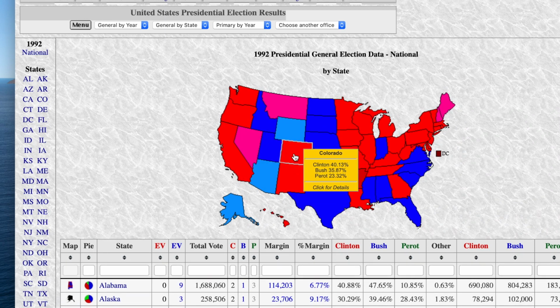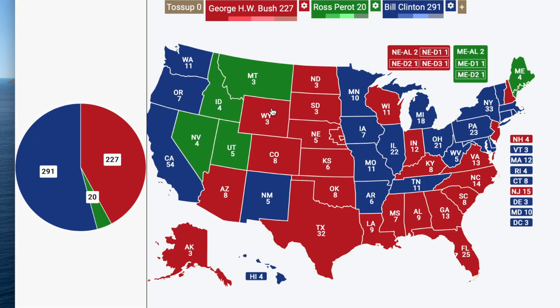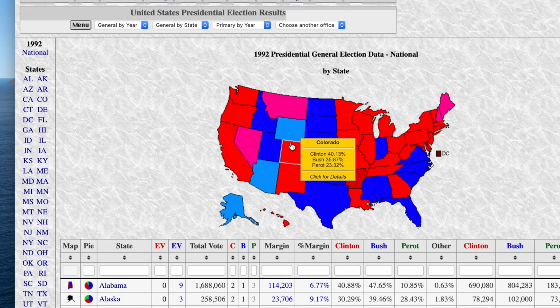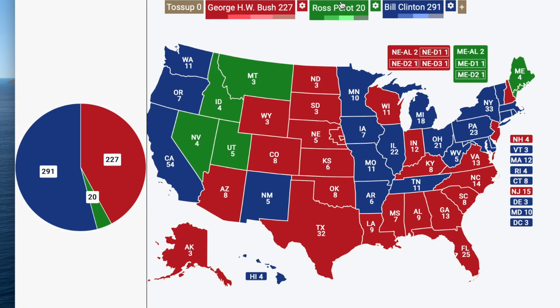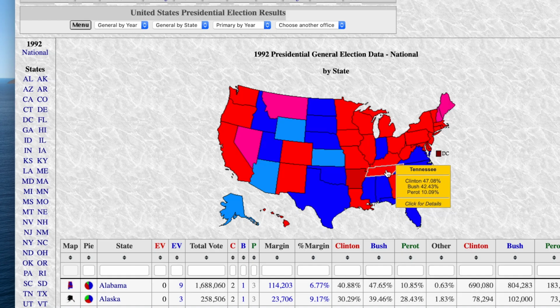It looks like he got 23%. So let's take 5 from Clinton, 5 from Bush. I feel like maybe Clinton could have still narrowly done okay. Let's take 8 from Clinton. So that changes it to 32% for Clinton. Let's take 5 from Bush. That's 30% for Bush. So 30% for Bush, 32% for Clinton. And then I think that would have been maybe 13 more percent. I feel like maybe Perot would have won Colorado. Because these states in the South that I flipped, Perot just didn't get enough support, I don't think.